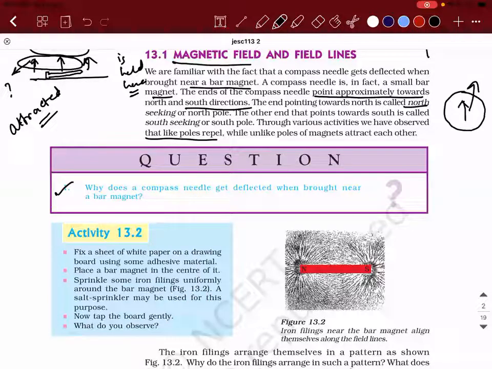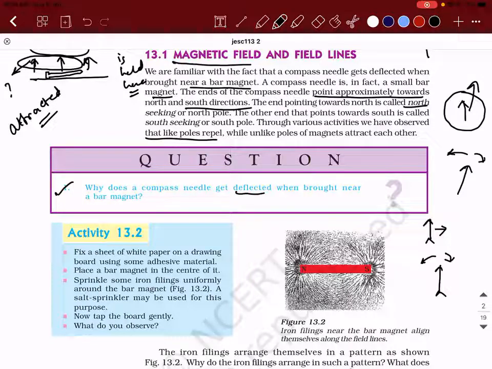Okay, here they didn't ask about repelling or attracting. They only use the word deflected. So what do you mean by deflected? Deflected means turning like this. So basically, what is happening to the compass needle? Is it getting translational motion or rotational motion? Think about it. Is the compass needle moving like this, or is the compass needle revolving like this?